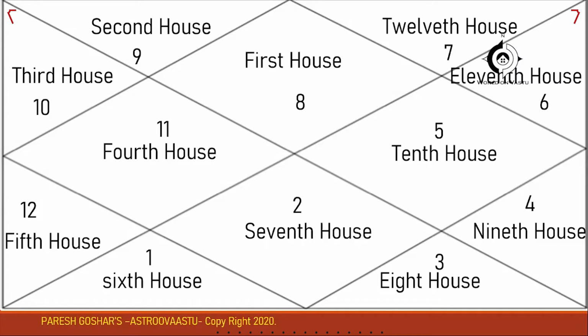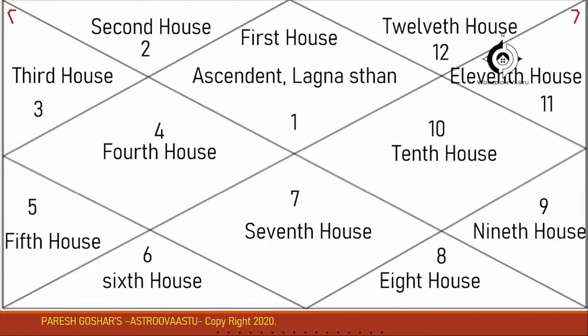Why do you have to practice? Because if anyone just says his lagna, this first house is also called the ascendant or the lagna sthan, and this chart is called the lagna chart. So I will just say, this is my lagna, 5 number Rashi. You must be able to make a horoscope, a chart, in your own mind.